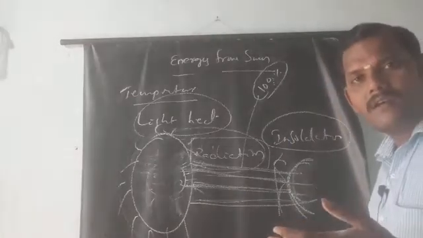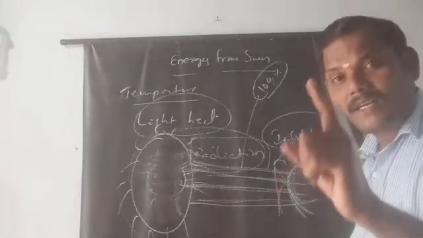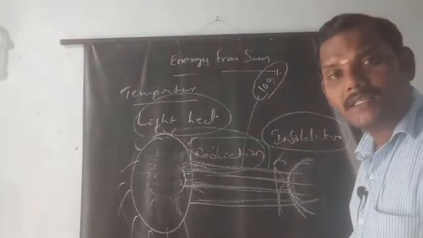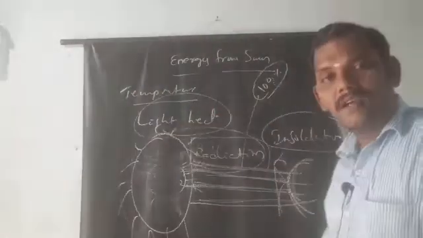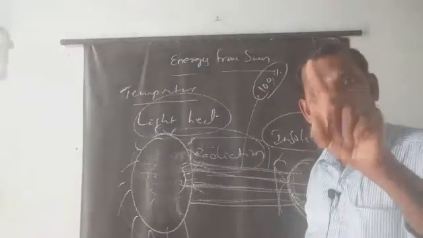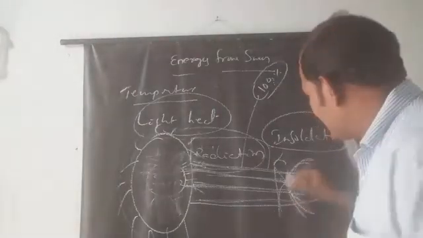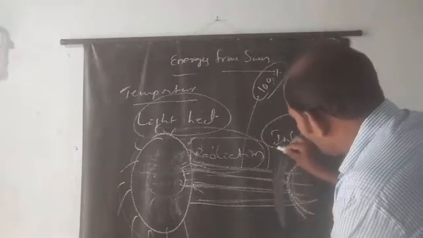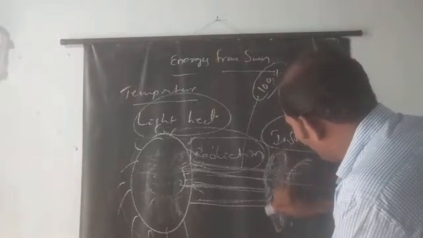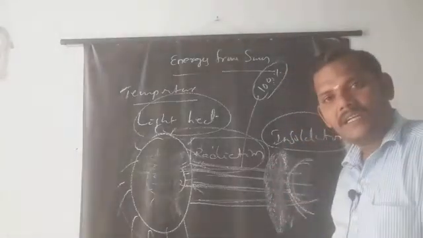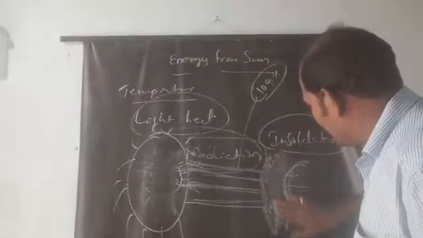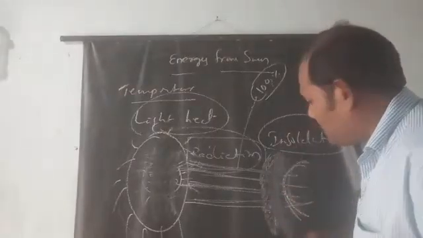So what? One third is reflected back by the atmosphere. What is the atmosphere? It is composed of different gases surrounding the earth. This is called the atmosphere.